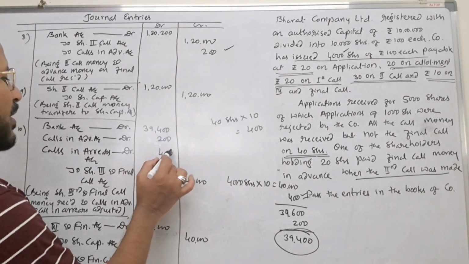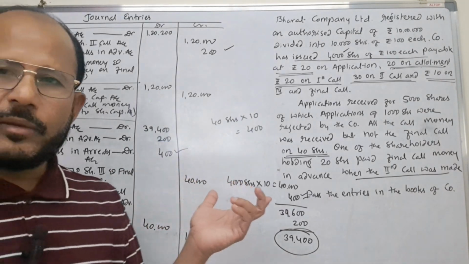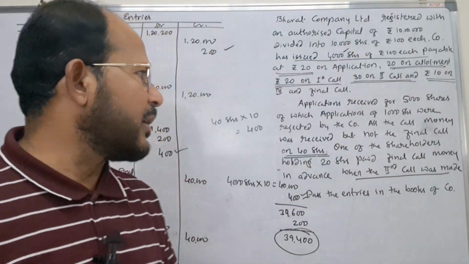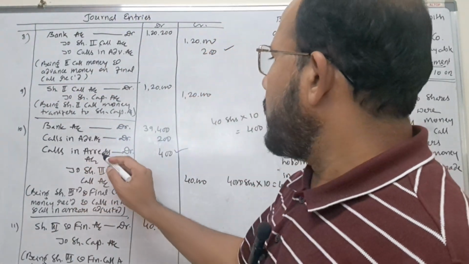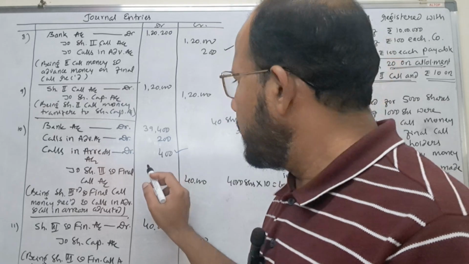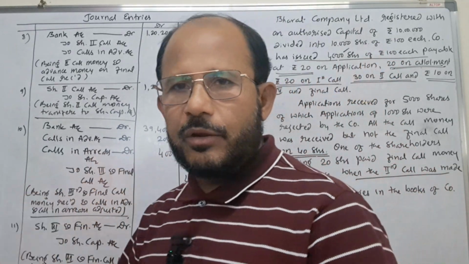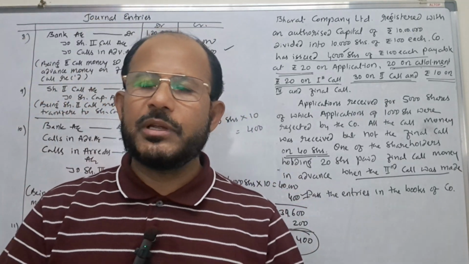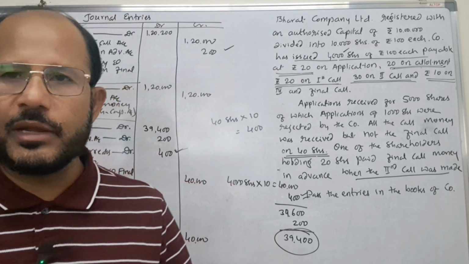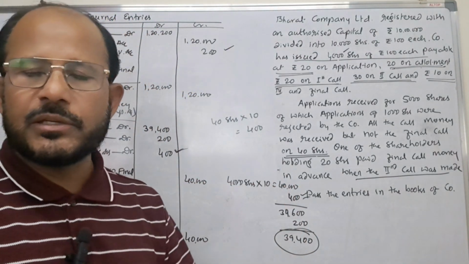Here just you see rupees 400 is the arrears. This amount may be collected in future. See, this is very interesting entry. Try to understand this one. Here calls in arrears is given rupees 400. Whenever the calls in arrears is collected by the company in future, company will pass one more entry, that is bank account to calls in arrears account, and this calls in arrears account gets closed. This is the way how we pass the entry.